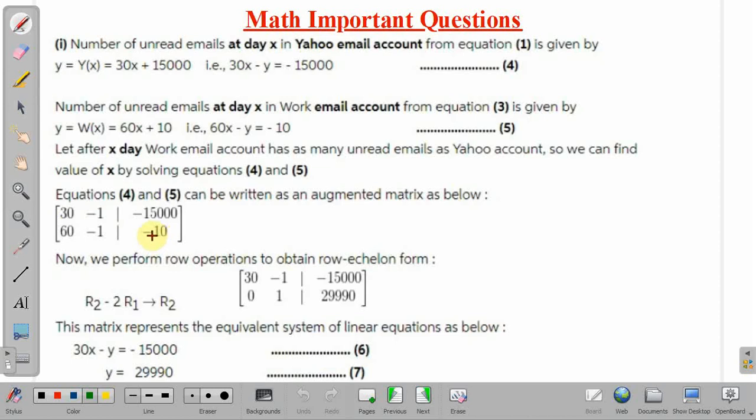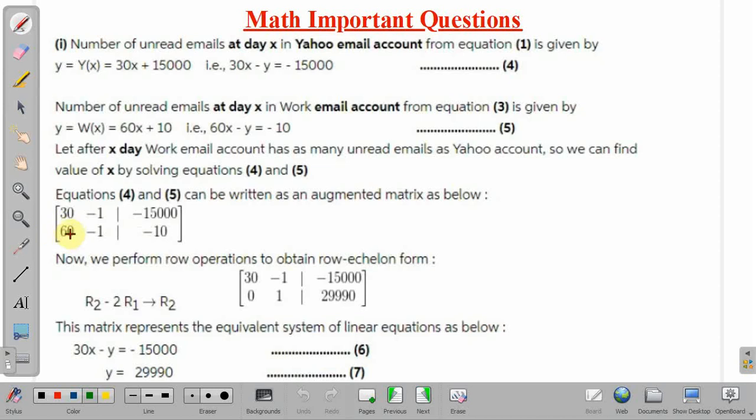Okay. Now in order to solve this, first we will convert this matrix into row echelon form. In row echelon form, if we consider the diagonal joining 30 and minus 1, then all the elements below this diagonal shall be 0.